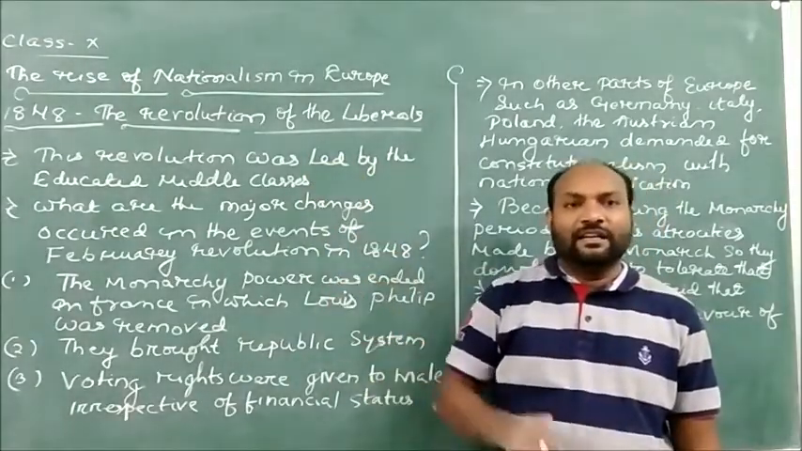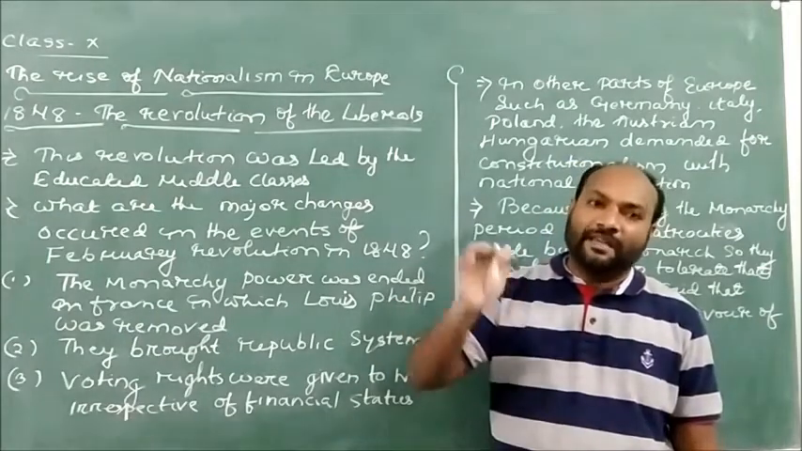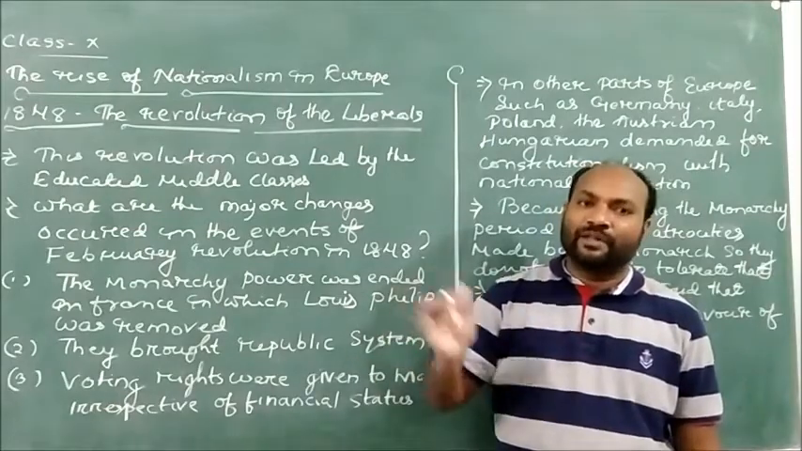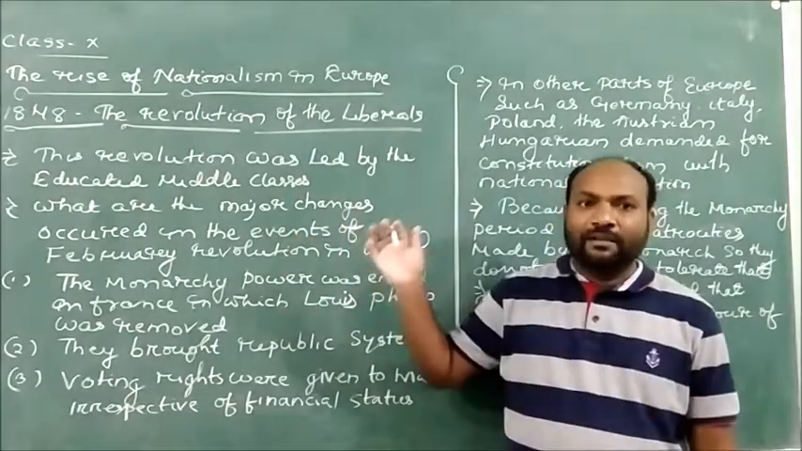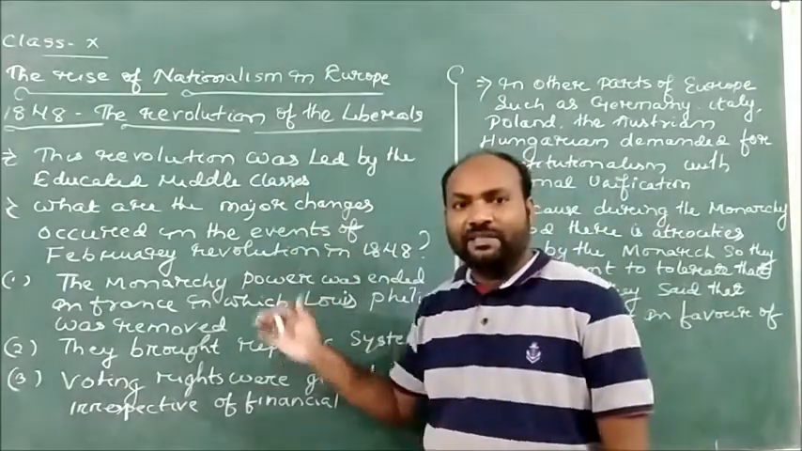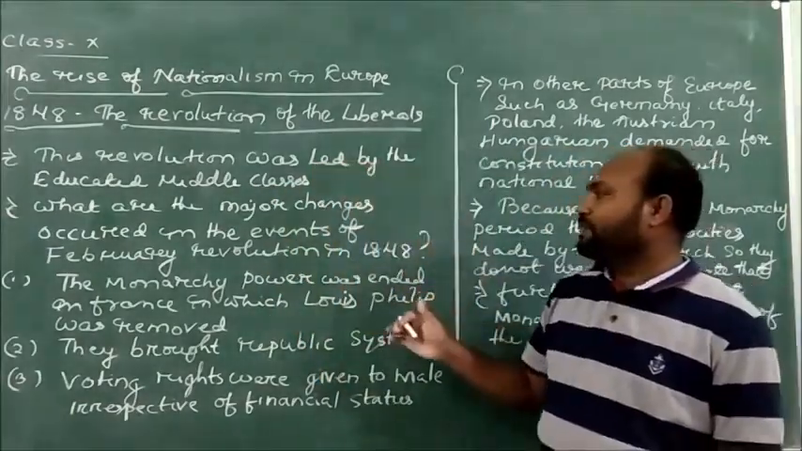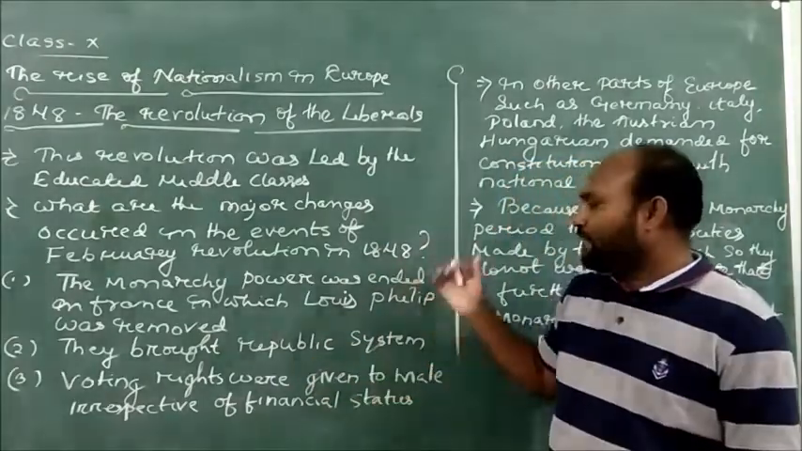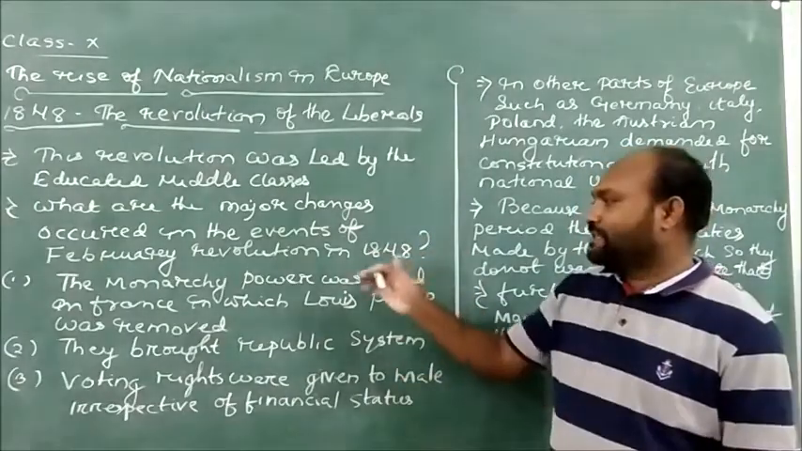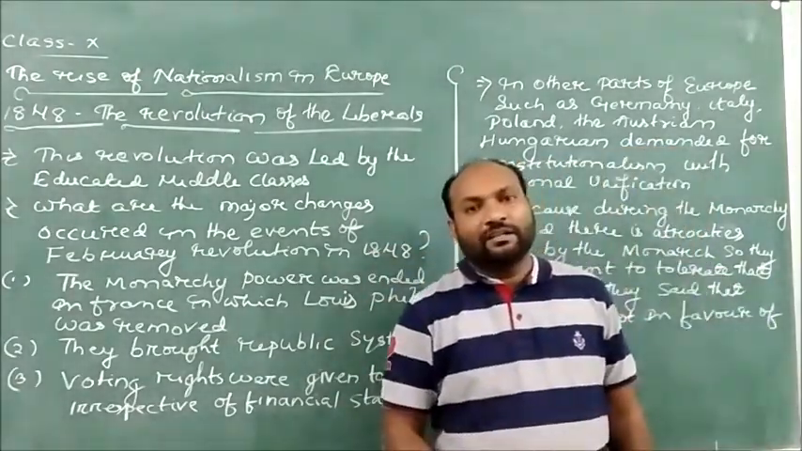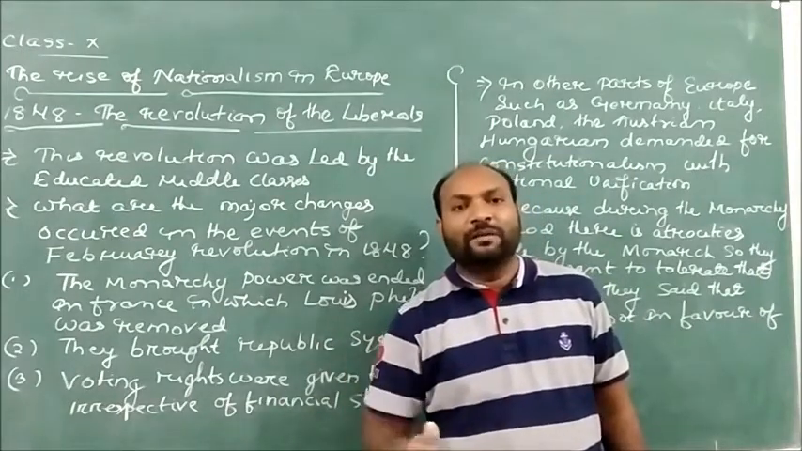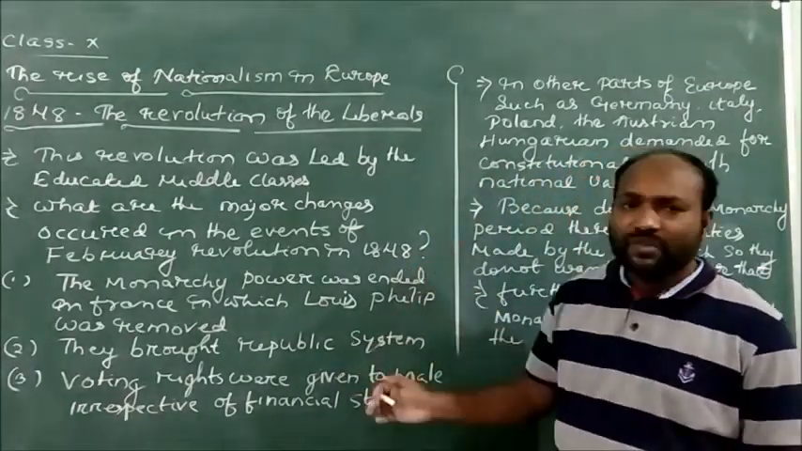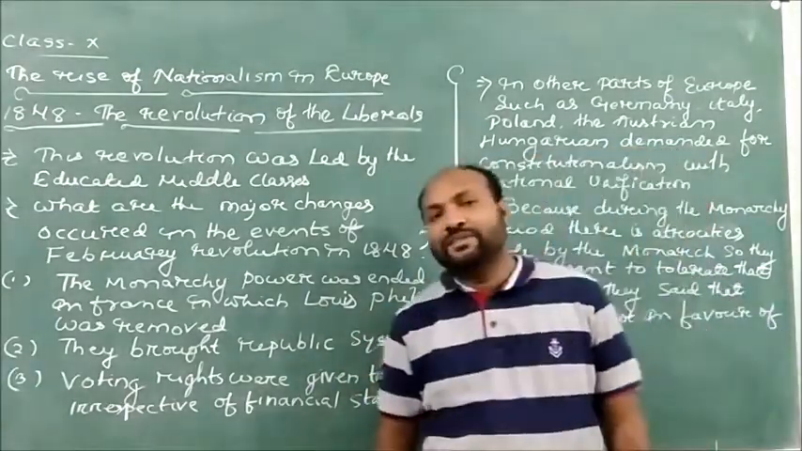Dear children, the liberal groups are the ones who give importance to liberty, freedom, universal adult suffrage, and so on. When these liberal people started the February revolutions in France in 1848, they brought several changes. The constitutional monarch, Louis Philippe, was removed from his position, and at the same time they brought in the republic system.